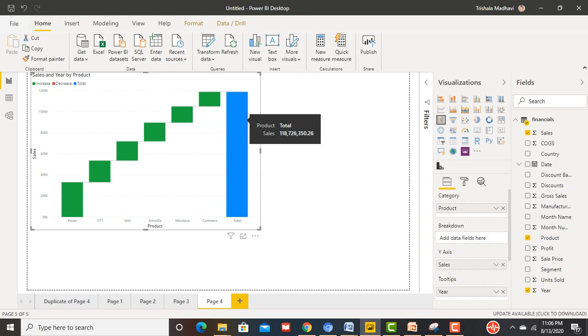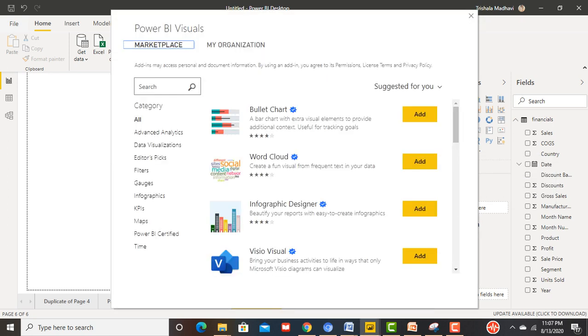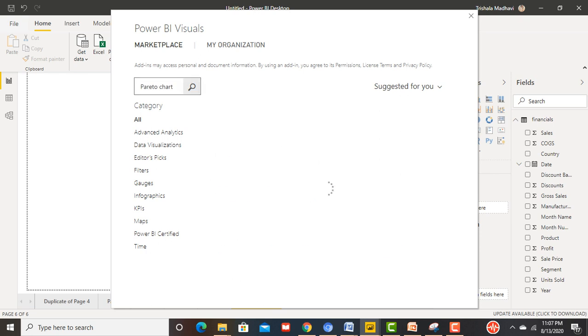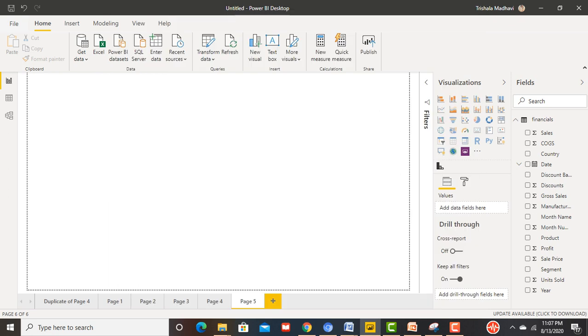Okay, now I'm going to show you the Pareto chart. For that, I click on a new window. Since this chart is not available here, what we have to do is click here and import from app source. So just click on the app store, and in the search engine you have to write it down. See, when you write it down, it comes up like this, and whatever chart we require which is not available in the visual section, we can import from here. Add.